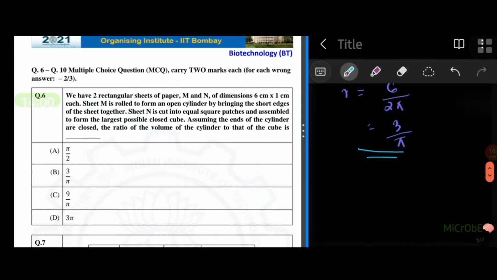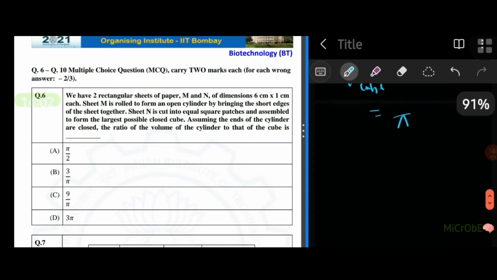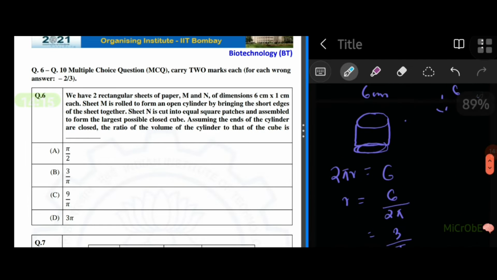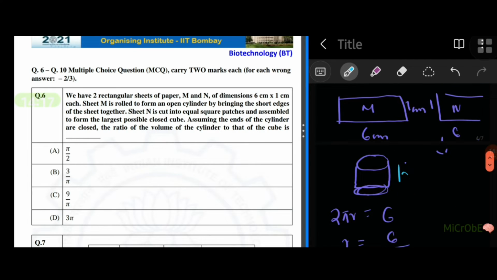So we are substituting that here, 3 by pi the whole square, into the height. What's the height? That smaller side of the rectangle, which we had already represented as 1 centimeter. This height would be 1 centimeter.